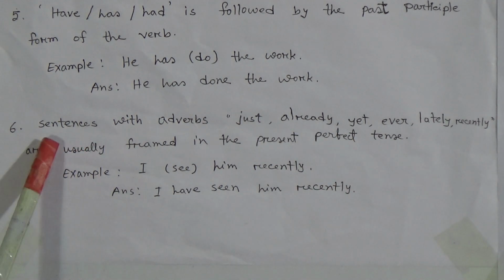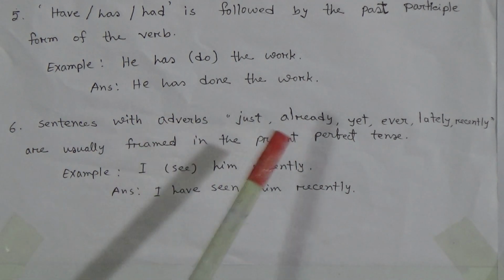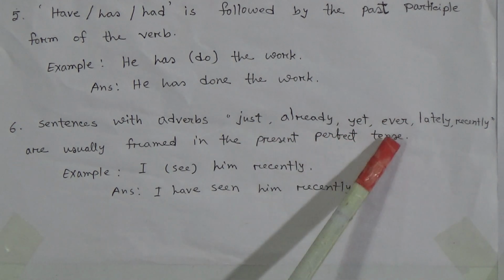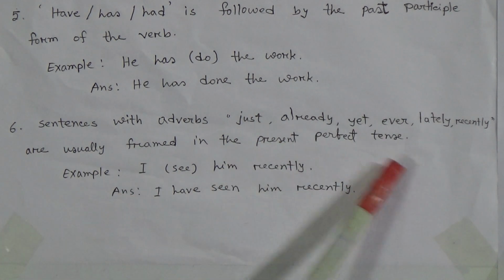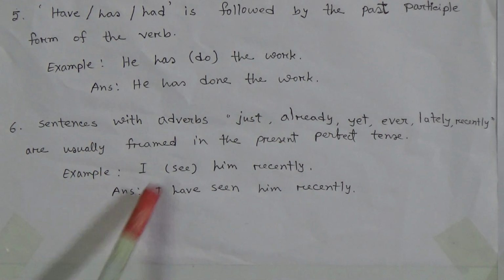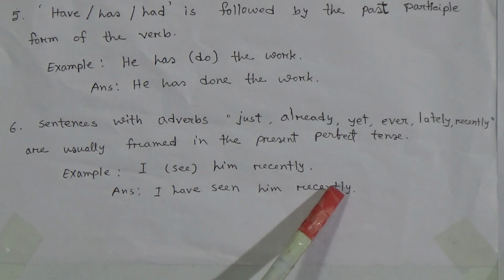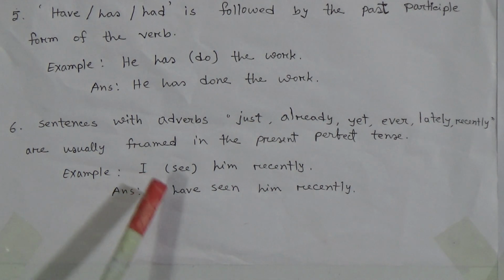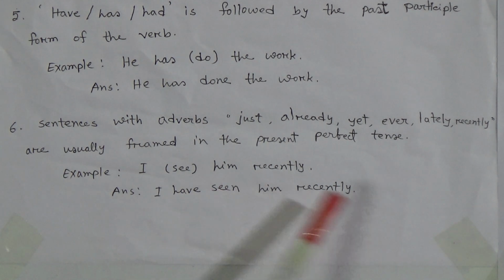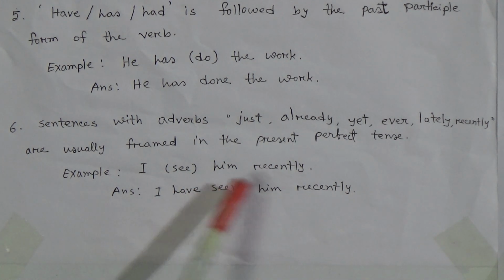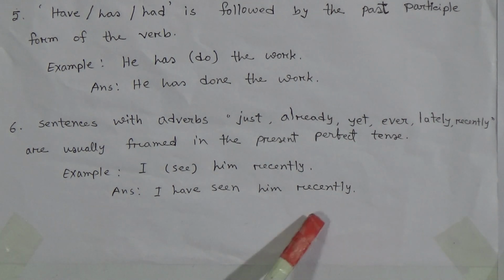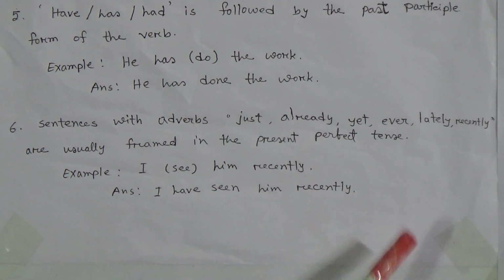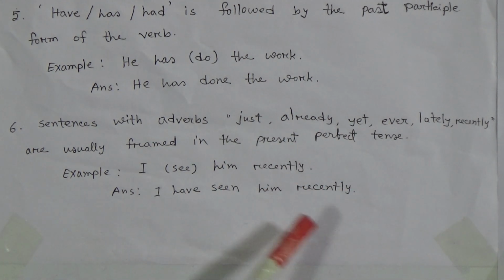I am going to say this. Sentences with adverbs just, already, yet, ever, lately, recently, etc. are usually framed in the present perfect tense. For example, I (see) him recently. What will be its answer? The answer: I have seen him recently. Okay dear students, so what we have learned from this rule? Sentences with adverbs just, already, yet, ever, lately, recently are usually framed in the present perfect tense.